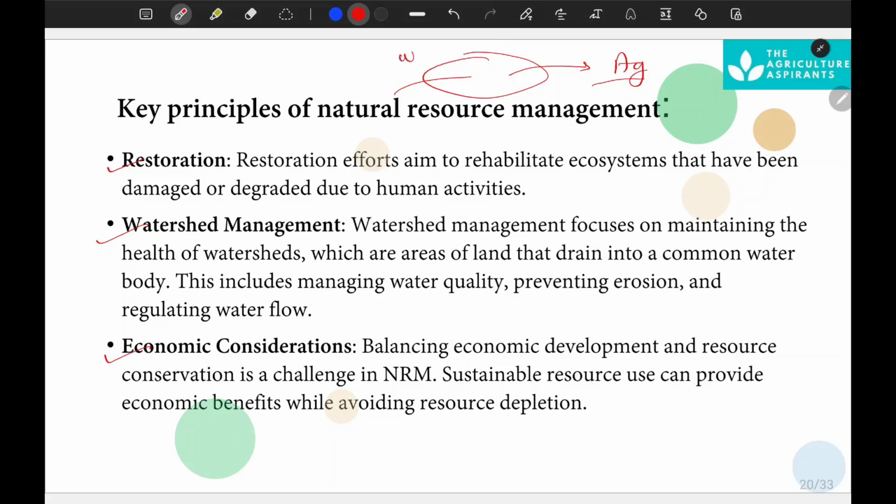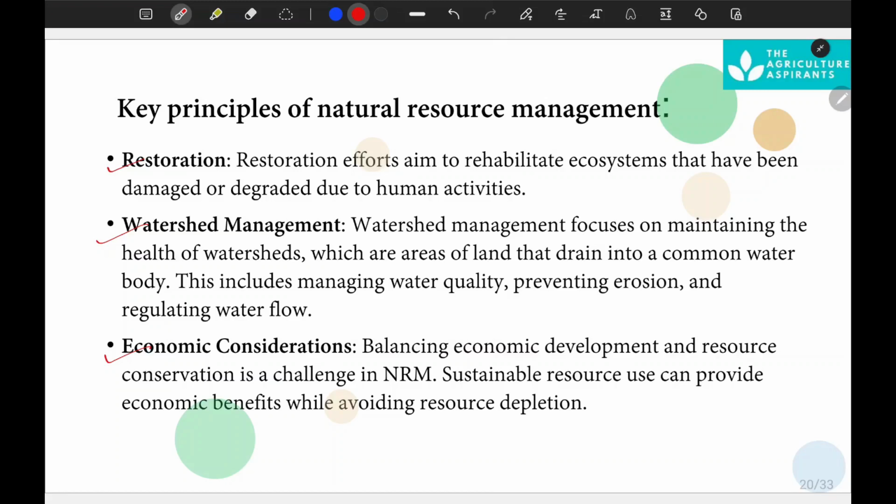What will be the impact of that conversion? The habitat of many species, birds and insects gets disturbed due to conversion of wetland into agriculture land.